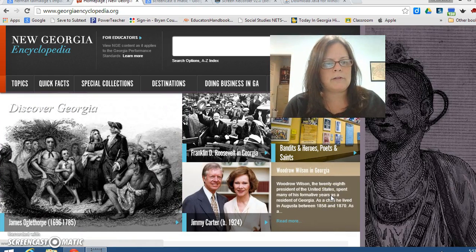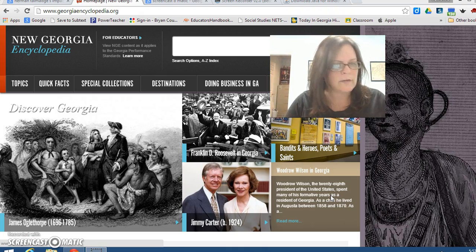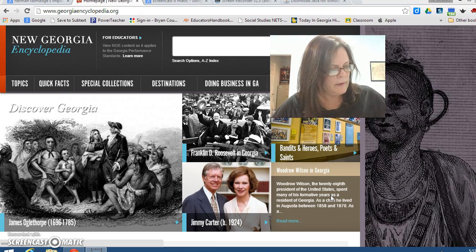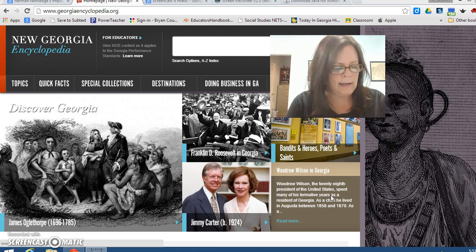about Herman Talmadge and exactly what he had to do with the civil rights movement. The standard is Standard 11, evaluating the role of Georgia in the modern civil rights movement. And the element that we find Herman Talmadge in is element A, describe the major developments in civil rights and Georgia's role during the 1940s and 1950s. So we're going to include the role of Herman Talmadge.